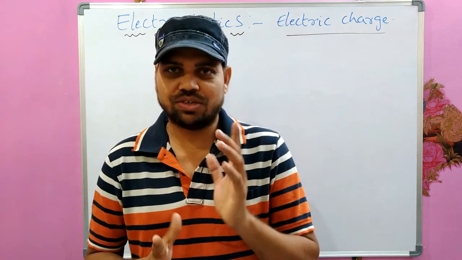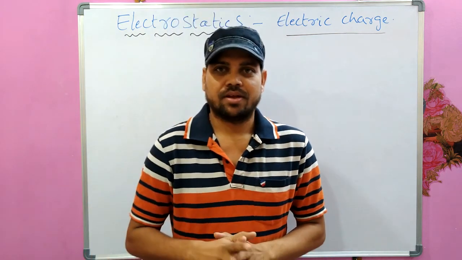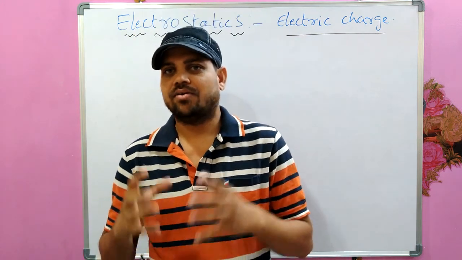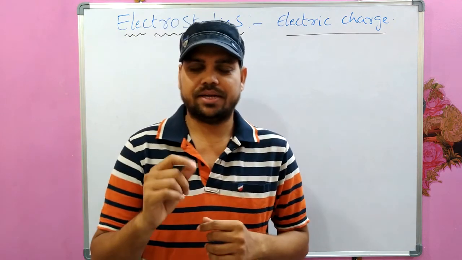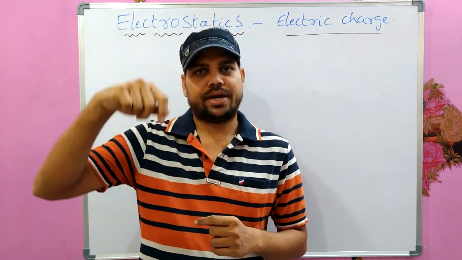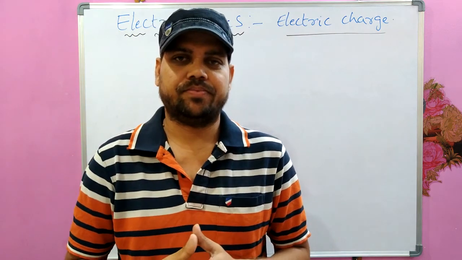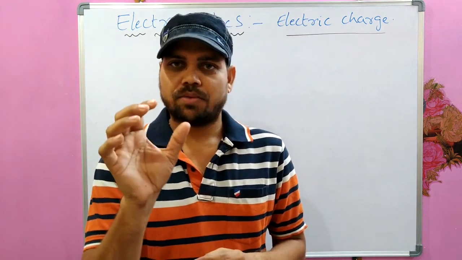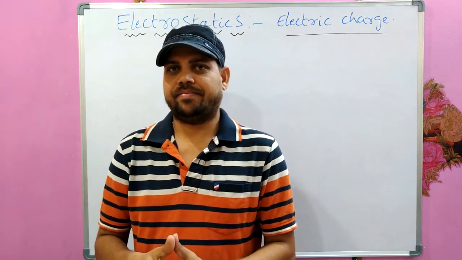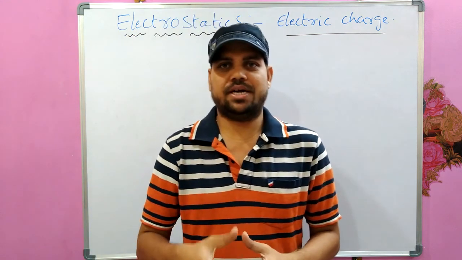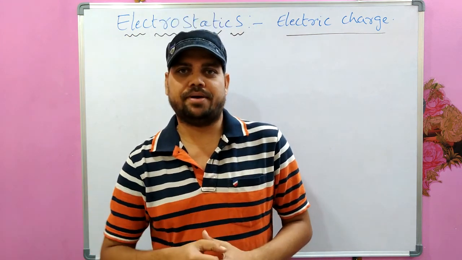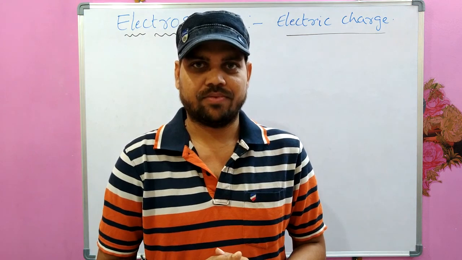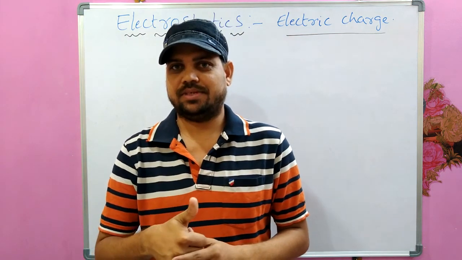The first question is, when we were in childhood, we could observe one thing: when we comb our dry hair with a comb and put that comb nearby small pieces of paper, we observe that those pieces of paper are attracted to the comb. Why?